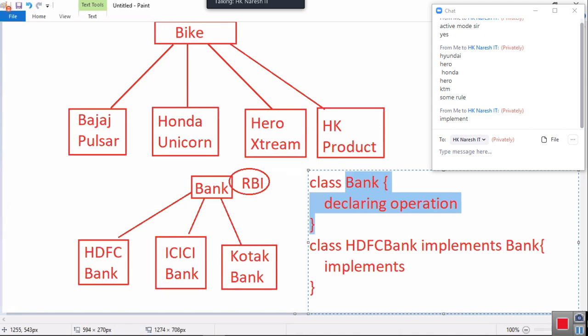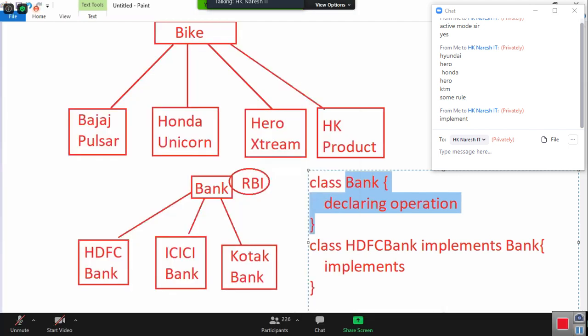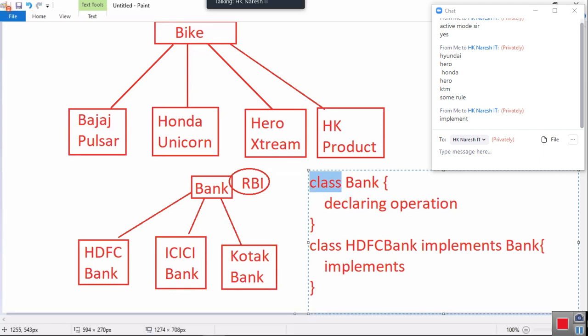I am only telling HDFC Bank, ICICI Bank, Kotak Bank. I am not going to tell anything about operations. I am not supplying any operation. Dear customers, don't come to me. I am having only declarations, not any implementations. Then how can I express this? For that, Java people have provided another kind of class called what? Interface. So we have two types, class and interface.